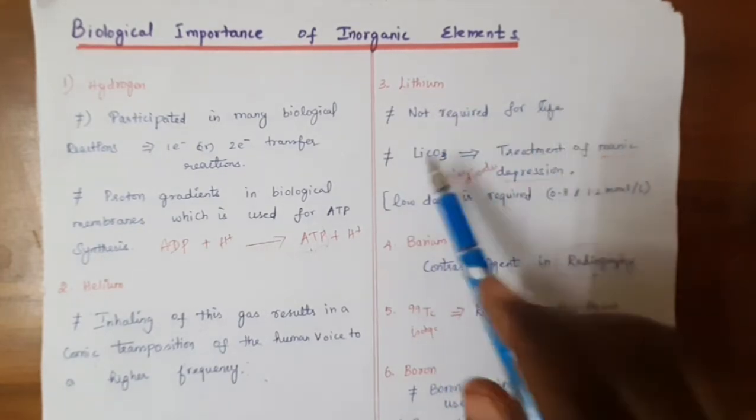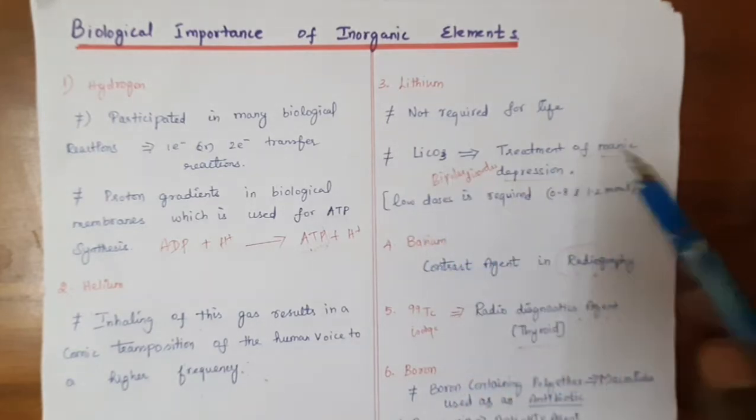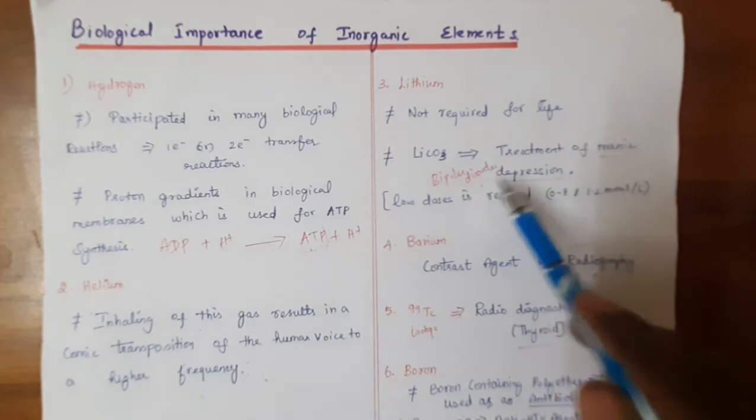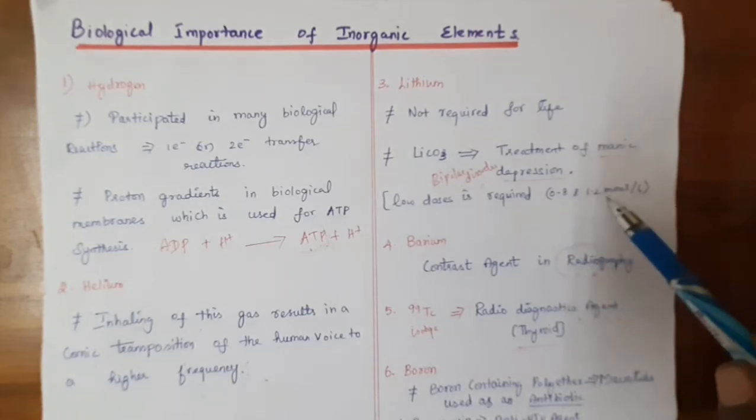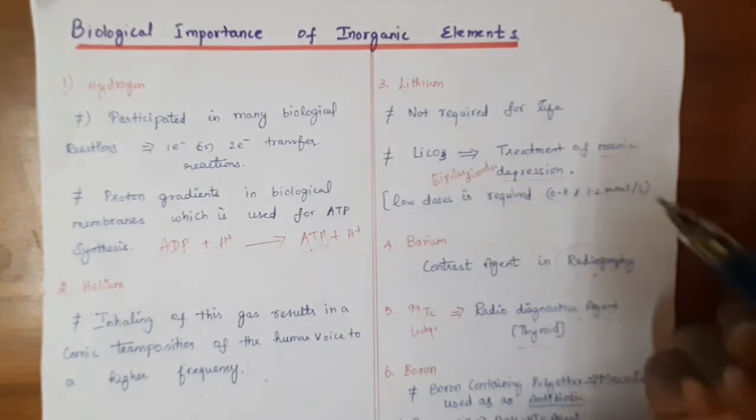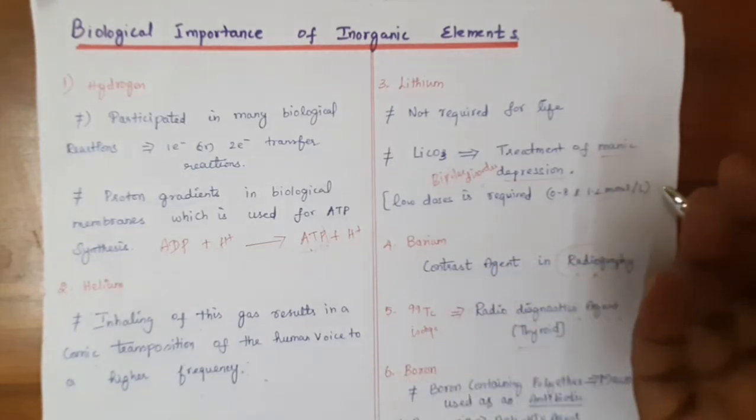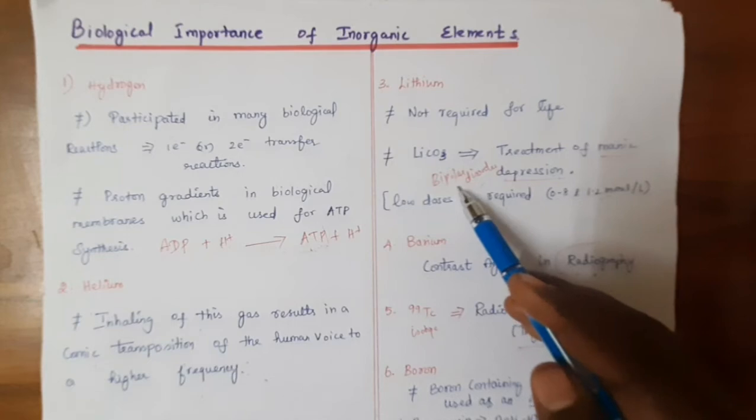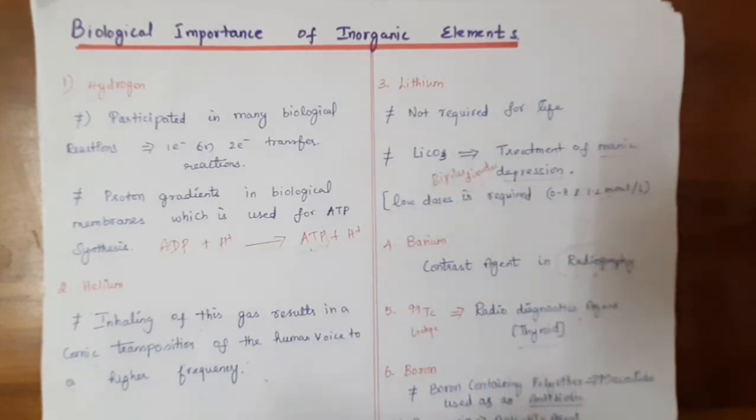Lithium is not required for life. It's not very essential, but it is used in the treatment of manic depression, sometimes known as bipolar disorder. For this disorder, lithium carbonate is used in a dose of 0.8 to 1.2 millimolar per liter. Bipolar disorder is when sometimes people feel happy and suddenly change their happiness to a sad moment. Okay, so they are called bipolar disorder effects. This disorder is treated by using lithium carbonate.